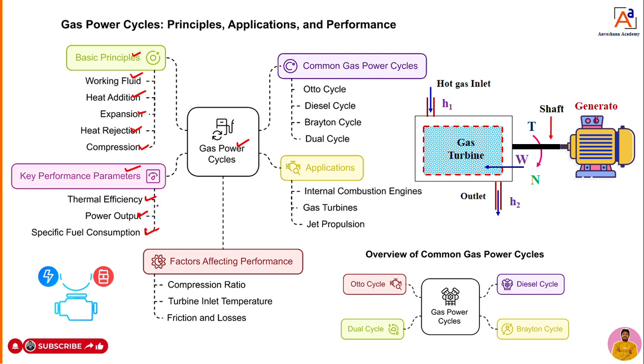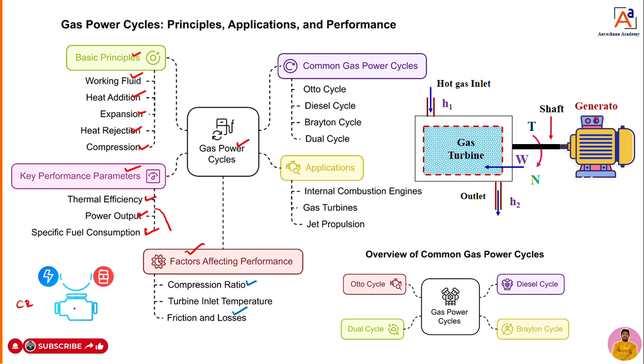Okay, and these performance parameters are affected by some factors. I repeat, these performance parameters are affected by some factors. What are those? Compression ratio, turbine inlet temperature, and friction losses. When it comes to the engine, dear students, we can take the compression ratio, which we can call, in short, CR. Compression ratio also plays a very important role in the engines.